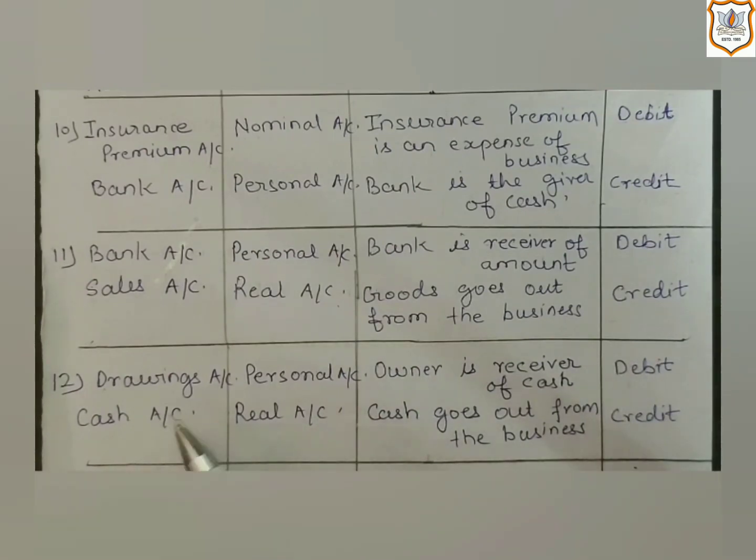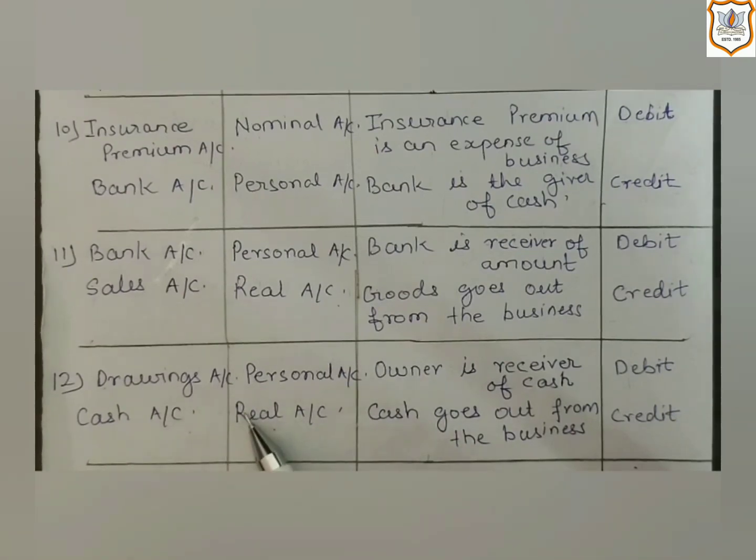And as cash is going out from the business as the owner is withdrawing it, so cash is decreasing from the business. As per the rule of real account, credit what goes out, so cash account will be credited.